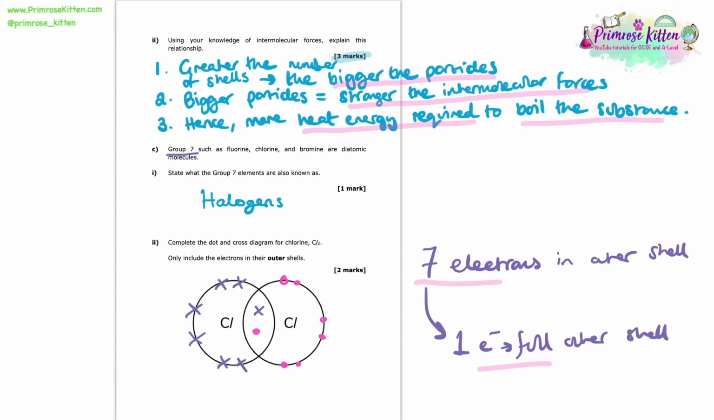And then now you'll see that each of these chlorine atoms has 8 electrons. So you've got the 1, 2, 3, 4, 5, 6, 7, 8 there. And so will the other chlorine atom as well. So you've got 1, 2, 3, 4, 5, 6, 7, 8. So there, what we have here is our dot and cross diagram for Cl2.